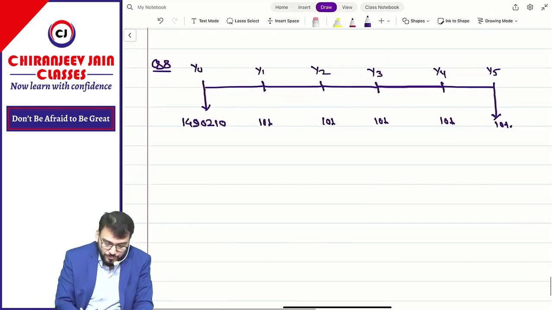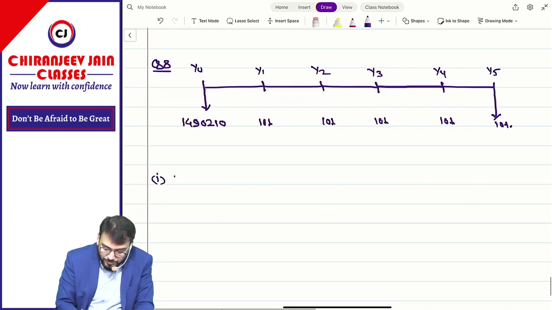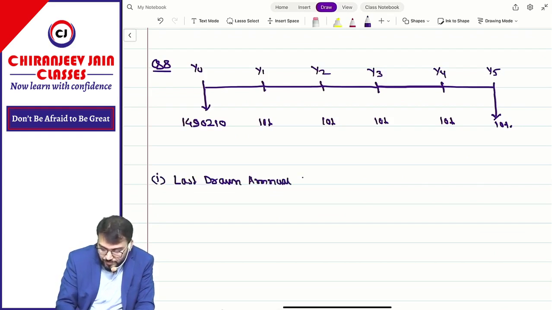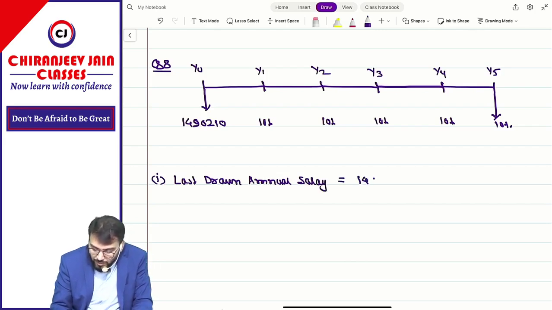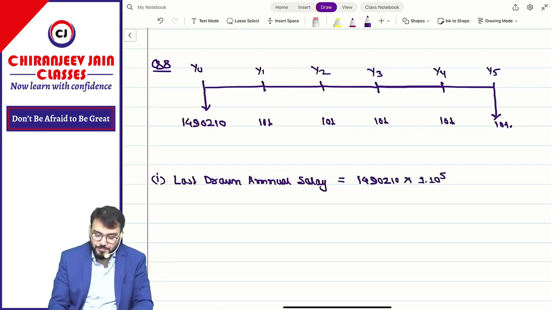Now tell me, you can do it. First we'll calculate the last drawn annual salary. It will be 14,90,210 into 1.10 to the power 5.